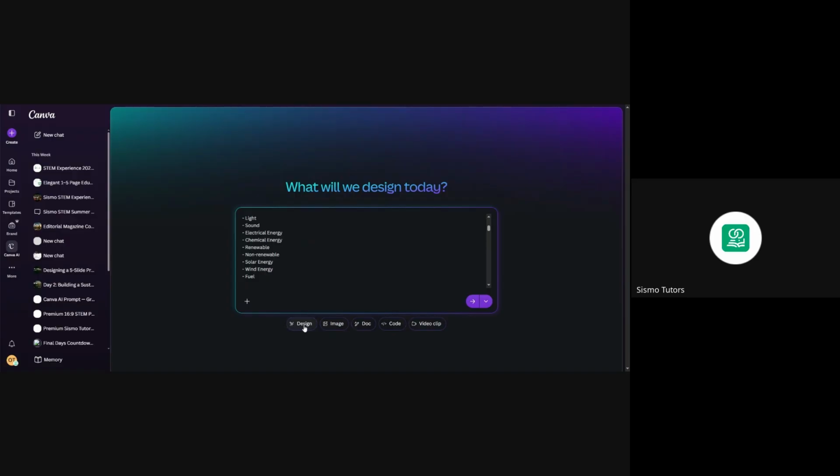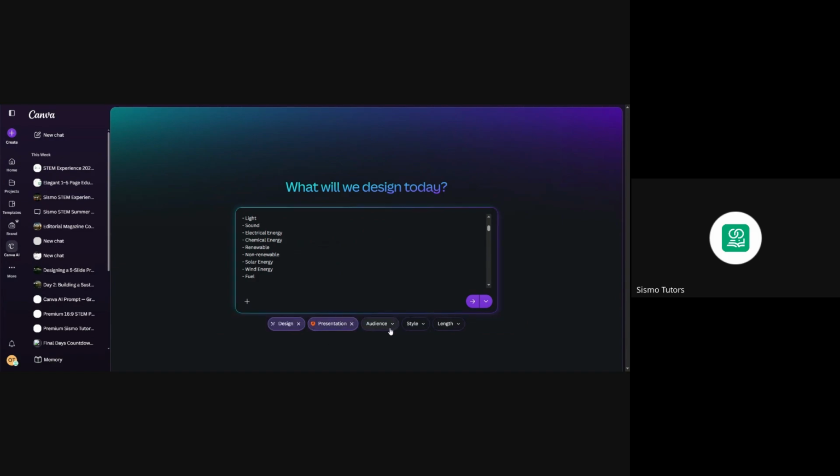But before then, look at this place. There are some things you have under here. The first one asks you, what do you want to do? I want to design, so I will click on design. This is exactly what I want to do. Now, under design, I want to do a presentation. You even have marketing, you even have logo, anything you want to do. So let's click on presentation.